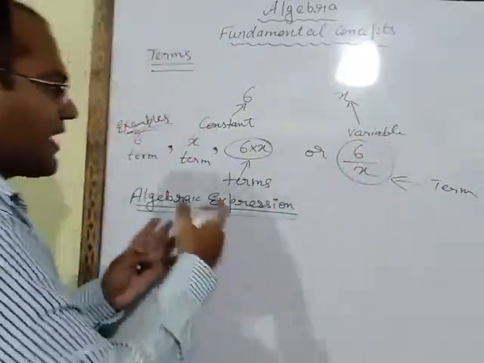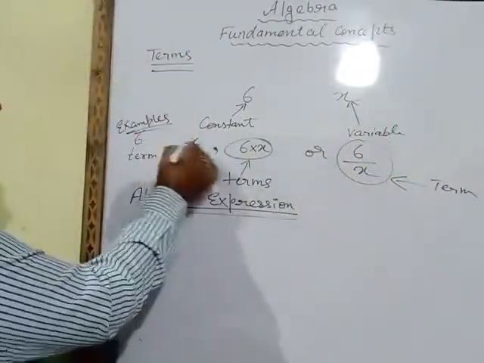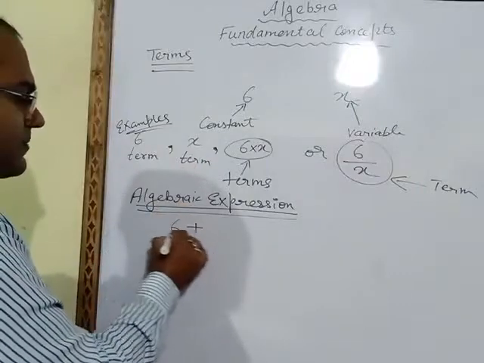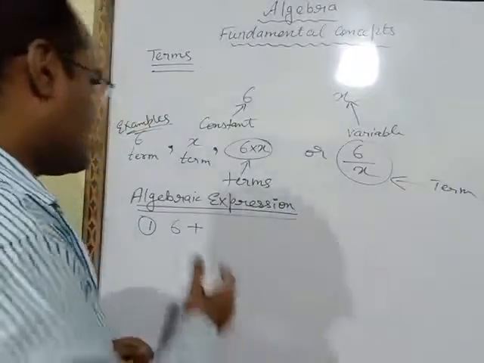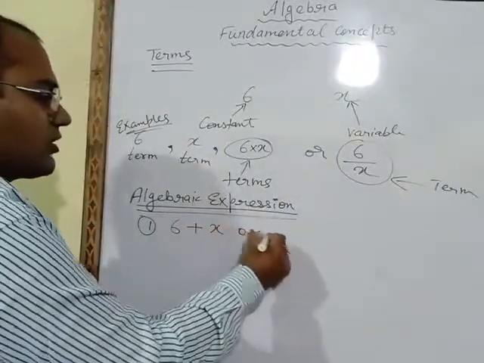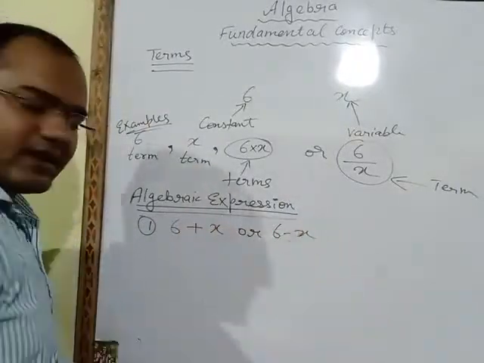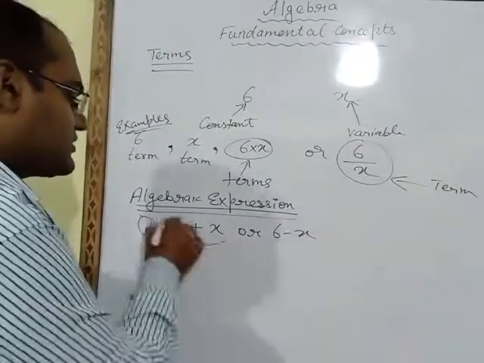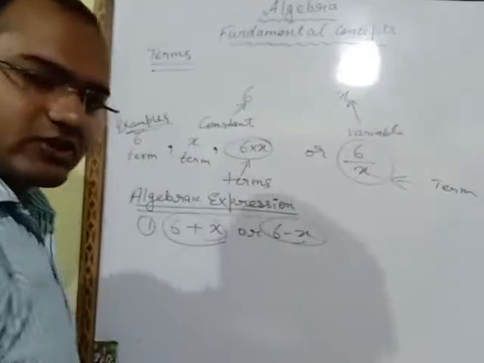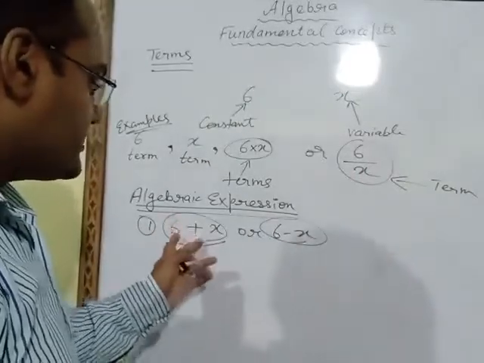If I combine 2 terms with the help of an addition or subtraction sign, 6 plus x or 6 minus x, then such equations are known as algebraic expressions. These are the 2 terms.